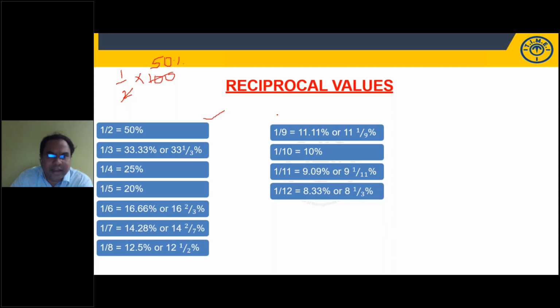So these are reciprocal values. Along with their multiples, you have to learn them by heart. Now, I'll tell you one point here. 1 by 9 is easy to remember: 11.11%. For 2 by 9, from here everything will be in multiples of 11. If you know the 11 table, that is sufficient. 2 into 11, no need to add everything, you can remember 22.22. And so on. Last number 8 by 9: 8 into 11 is 88, repeat the same number, 88.88%.